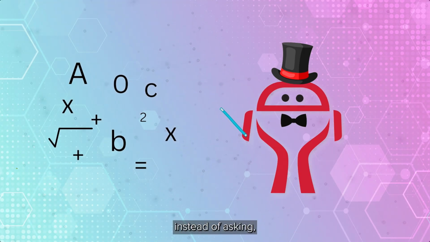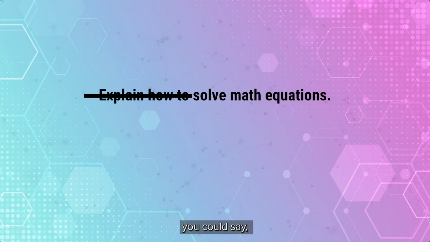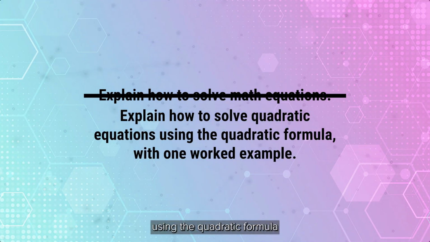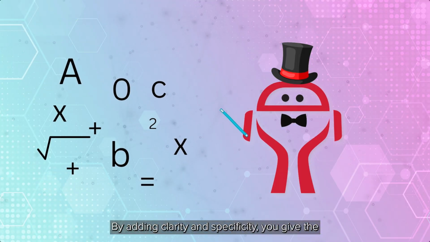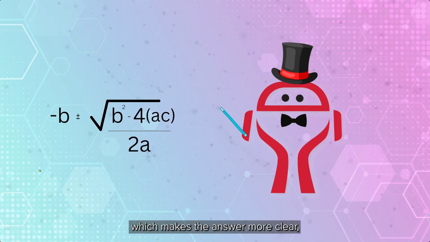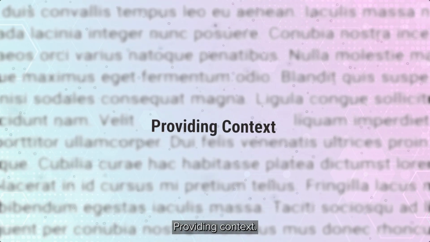For example, instead of asking, "Explain how to solve math equations," you could say, "Explain how to solve quadratic equations using the quadratic formula," with one worked example. By adding clarity and specificity, you give the AI exactly what you need, which makes the answer more clear, relevant, and actionable.